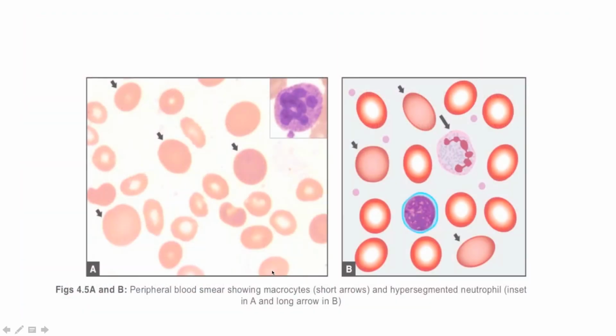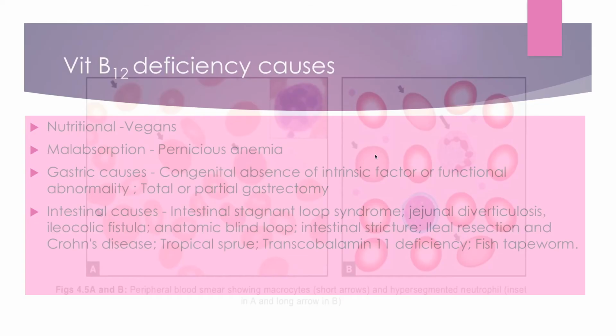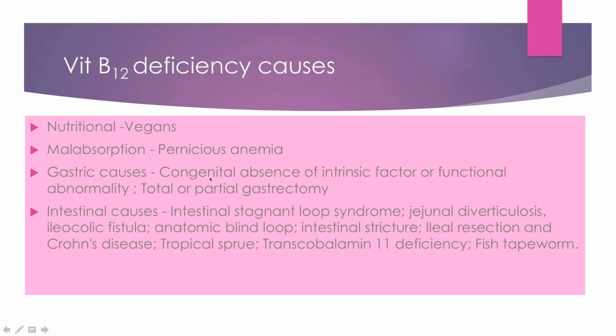So you can see the pathological picture here. The peripheral blood smear will show these hypersegmented neutrophils. The WBCs will be hypersegmented, which is characteristic of the megaloblastic anemias, and you can see these RBCs, the macroovalocytes, which have less pallor than the normal, so they are hyperchromic. Macrocytes or macroovalocytes, hyperchromic.